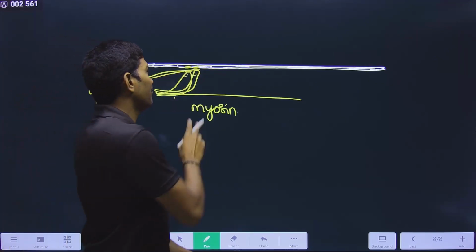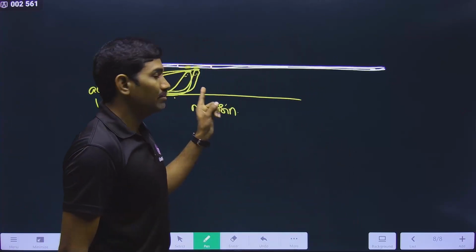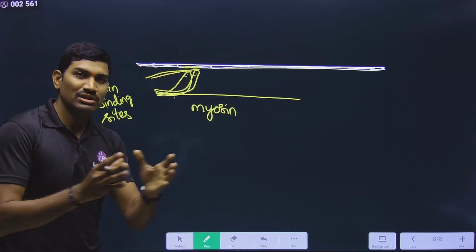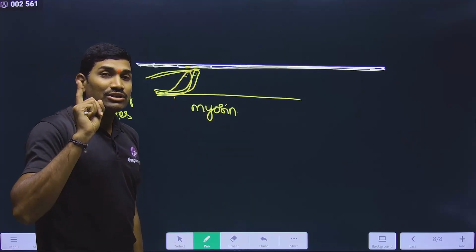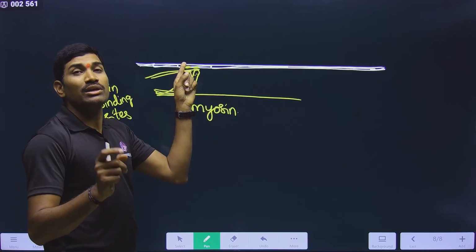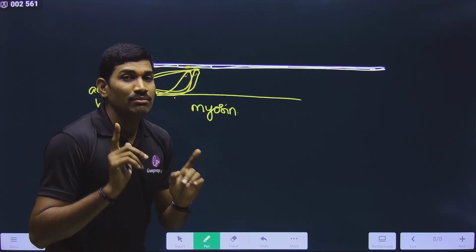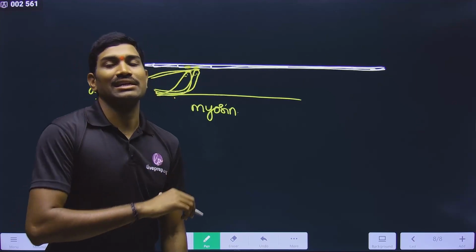But please remember, when it will attach, you need to understand under the mechanism. Anyhow, the information is interlinked, so that's why I am covering that here itself. Myosin should attach to actin only during muscle contraction. Please understand this. When should this myosin attach? Only during muscle contraction.